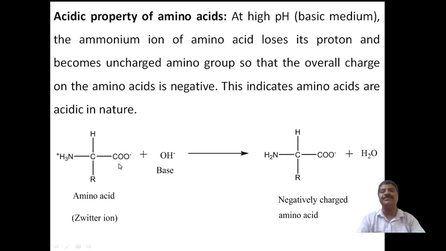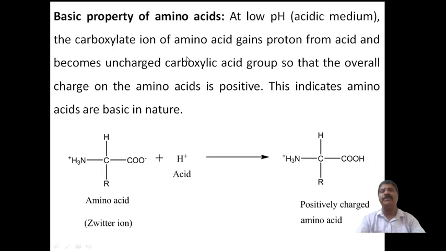Now coming to another, basic property of amino acids. At very low pH, the H plus ions will be more, and they will be attracted to the negative carboxylate ion. A base is a substance which attracts the proton, according to the Lowry and Bronsted theory.